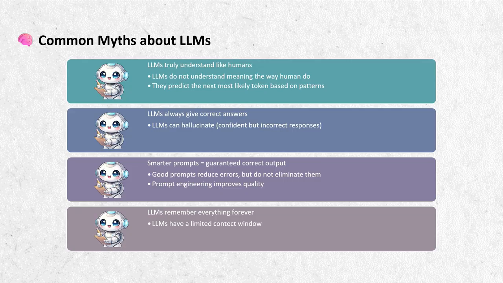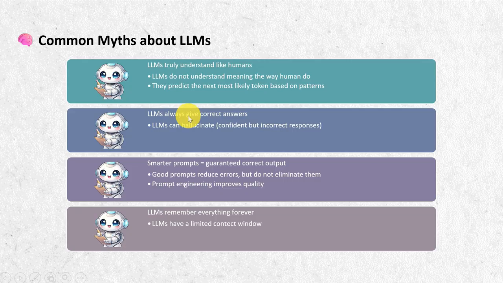They don't think, feel, or reason like us. What they actually do is learn patterns from huge amounts of data and predict the next most likely word. That's why artificial intelligence can sound very intelligent, but it's still prediction, not understanding.